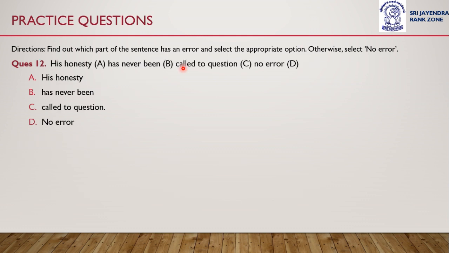Let's move on to question number 12. His honesty has never been called to question. Recognize whether error is in part A, B, or C. And if there is no error in the sentence, then mark option D. His honesty has never been called to question.